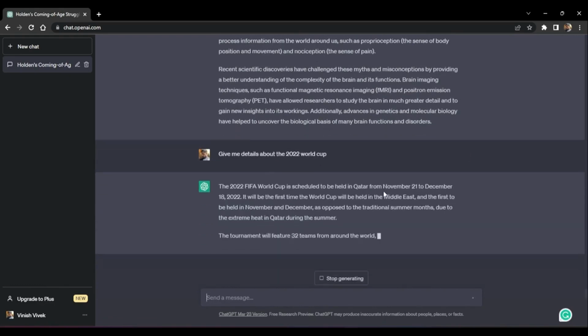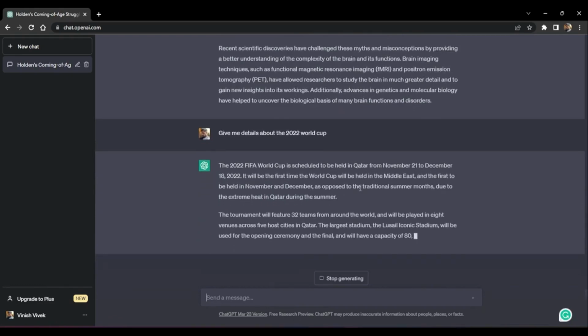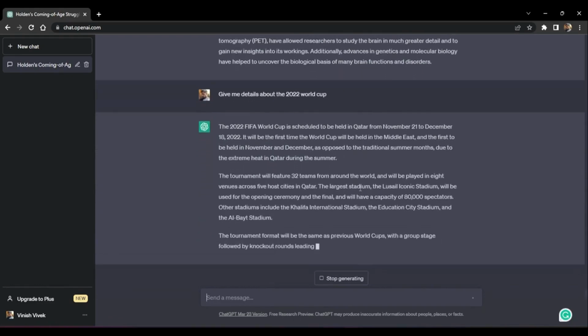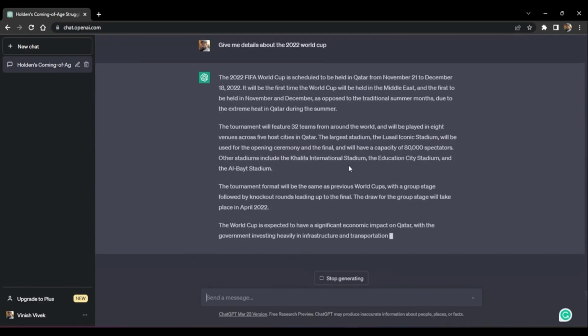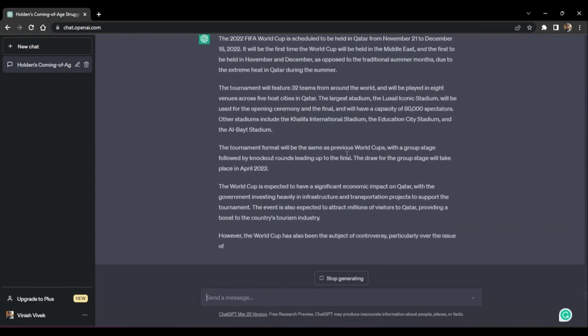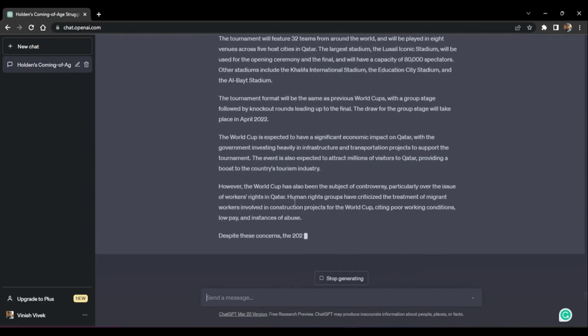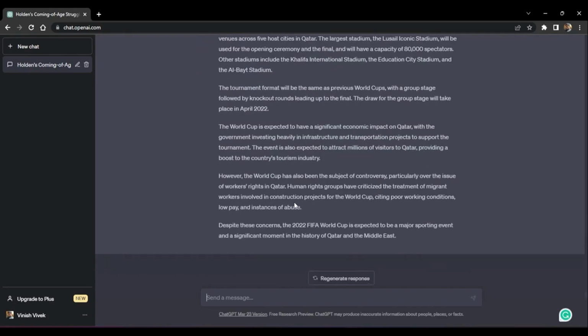Now, in this case, the data has been updated, but at times you will find that the relevant information is not present in ChatGPT. In this case, the data about the 2022 World Cup has actually been updated in here. So that's pretty nice to see.